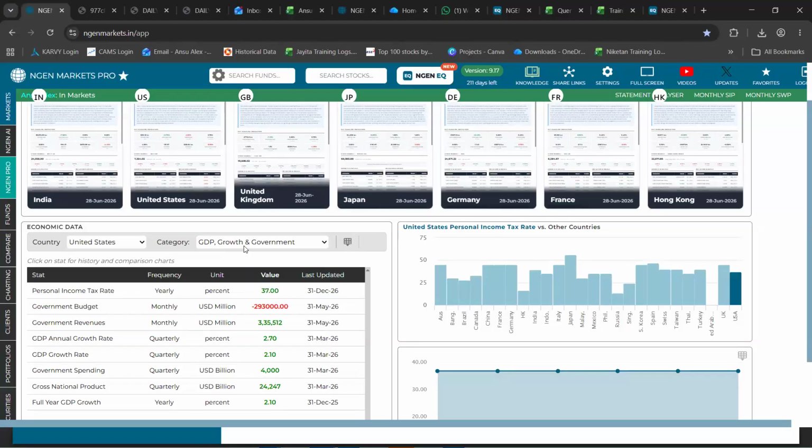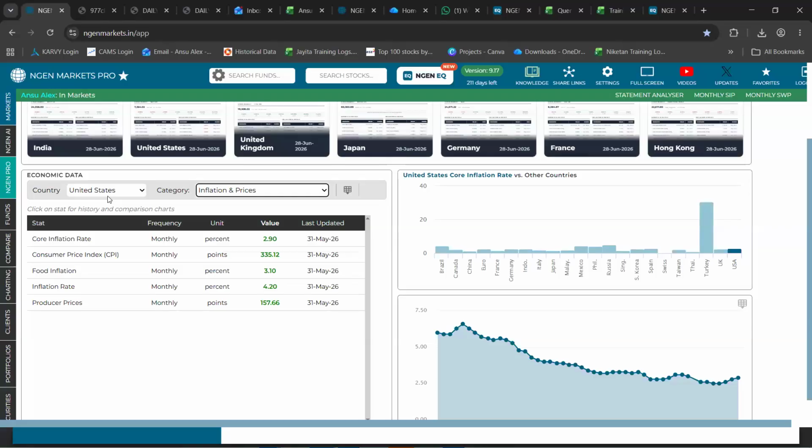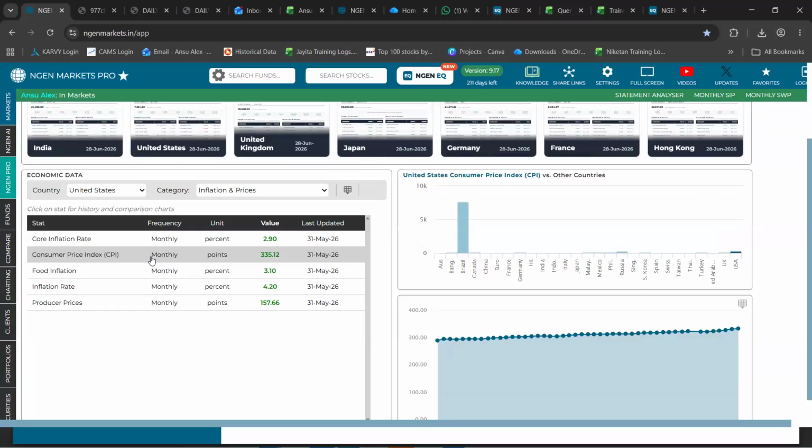For example, if I'm talking about inflation and prices, the data for United States, the country that I had selected, comes up. You have the option to click on the respective section that you're talking about. For example, I have selected CPI, Consumer Price Index for US. So first thing, you can view its comparison across different countries. What is the CPI of USA when compared to other countries?